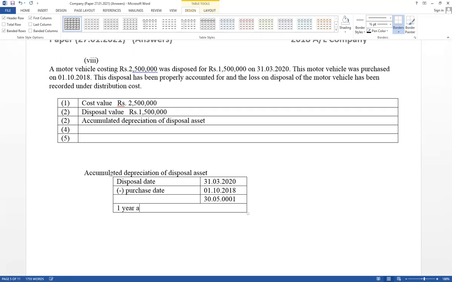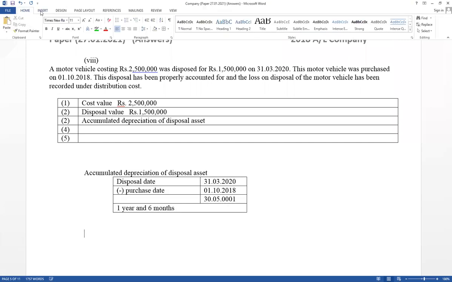From purchase date to disposal date, it is available 1 year and 6 months. Then calculate accumulated depreciation.